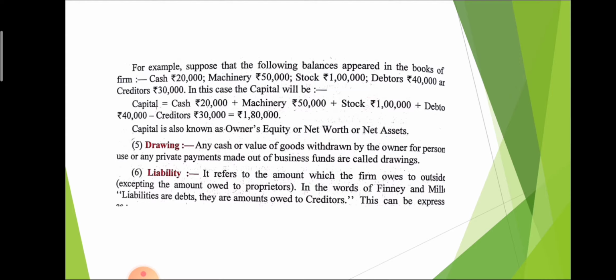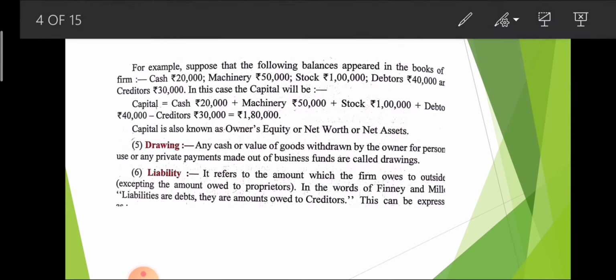So what is the overall formula of assets? Assets is equal to the sum of all the assets. So what are the assets? Cash, machinery, stock and debtors. And what is the liability? That is creditor. So assets minus liability is equal to capital. After totaling all the assets and deducting liabilities from these assets, we get 1,80,000. That 1,80,000 is capital. Another name for capital is owner's equity or net worth or net assets.